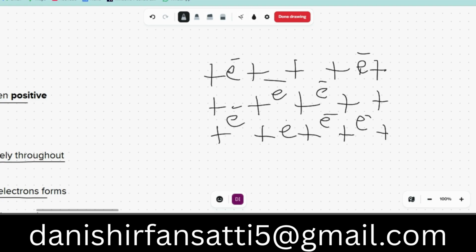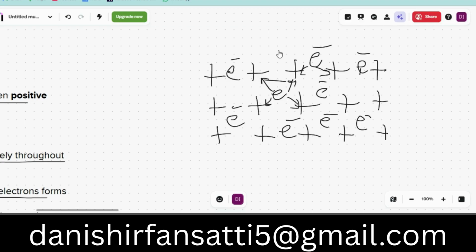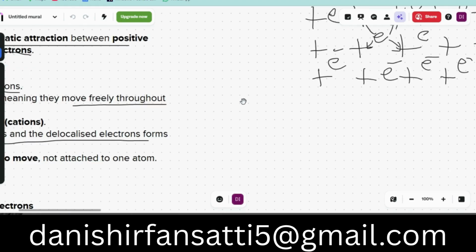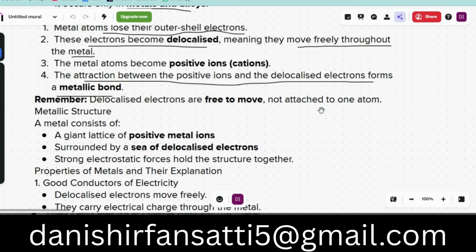So they can move freely, but they have some kind of attraction to the positive charge. Maybe this electron has attraction towards this positive charge, and this electron has attraction towards these four positive charges. So they are moving between them, but they are delocalized. That's a diagram.